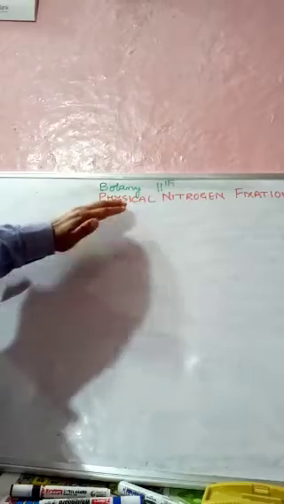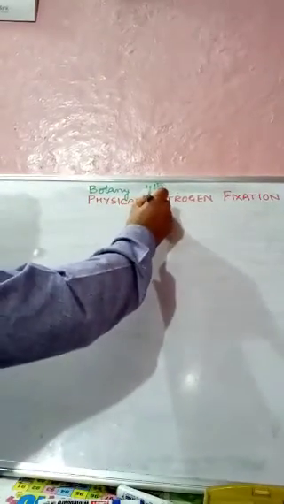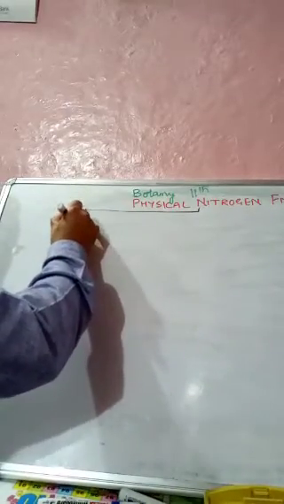In continuation to our topic, nitrogen metabolism, today we are going to discuss how atmospheric nitrogen is fixed. We know we have two types of nitrogen fixation. First is physical nitrogen fixation, and second is biological nitrogen fixation. Today we are going to discuss physical nitrogen fixation, and it is of two types.